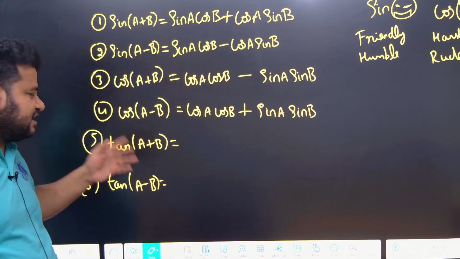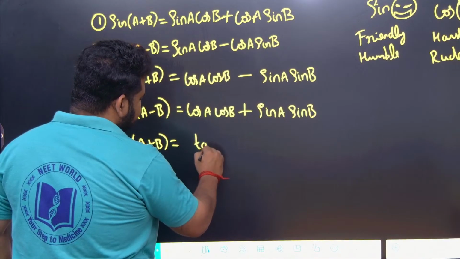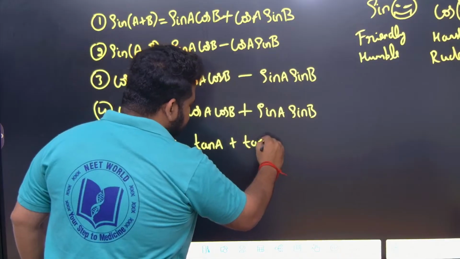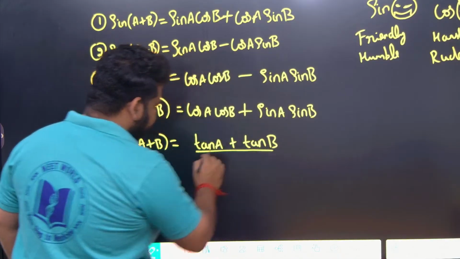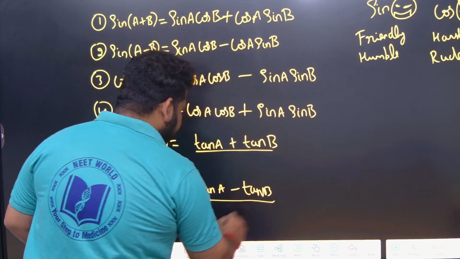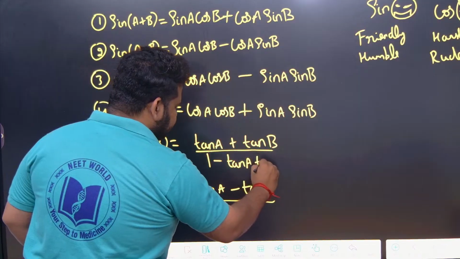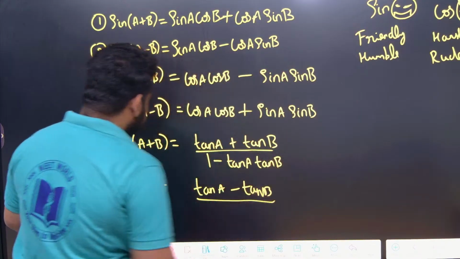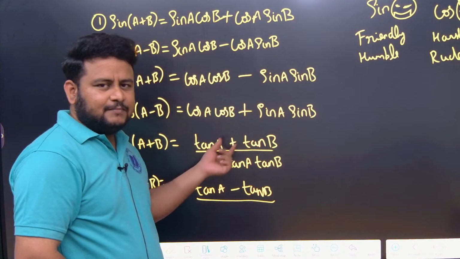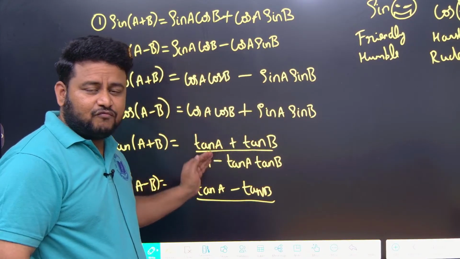So see here, tan of a plus b. Tan of a plus b can be written as what? The formula is tan a plus tan b, by, before going to denominator, what about tan of a minus b? By, what is the denominator? Here denominator will become 1. Here it is plus, means here tan b. So tan of a plus b: write down whatever is there in the numerator, tan a plus tan b. Denominator is 1 minus.